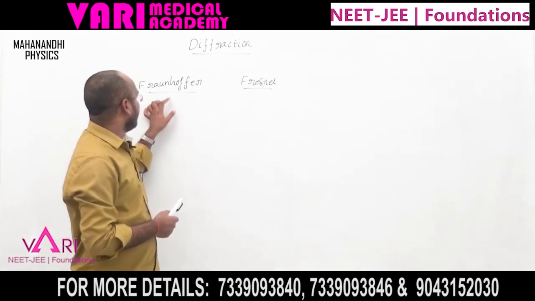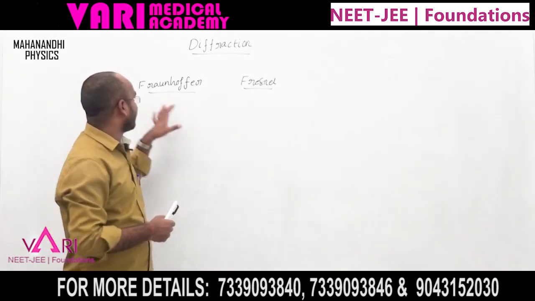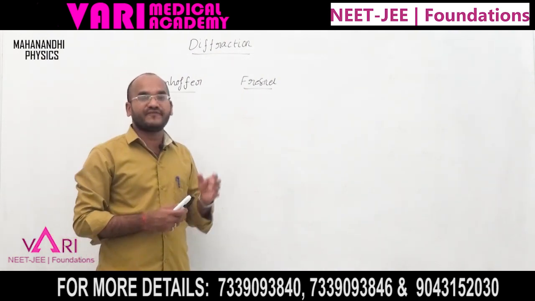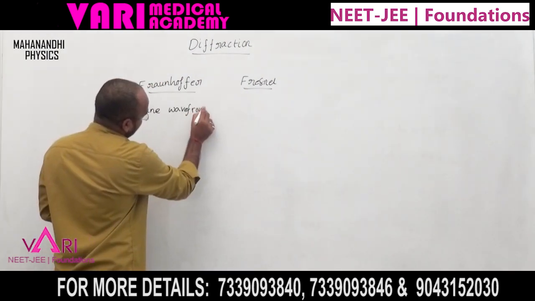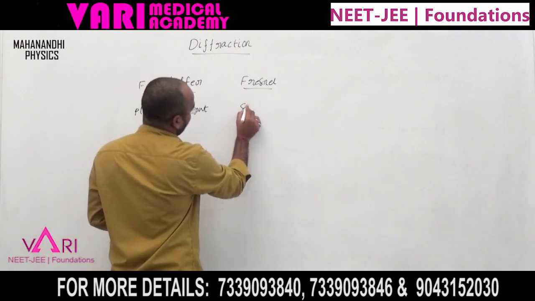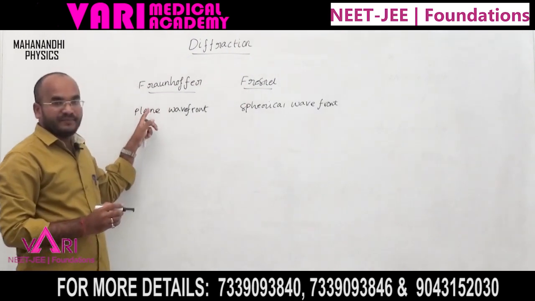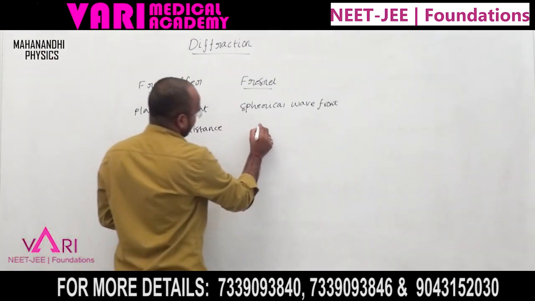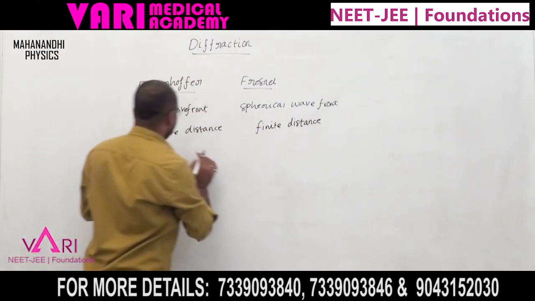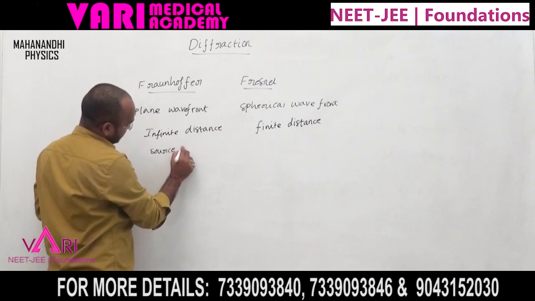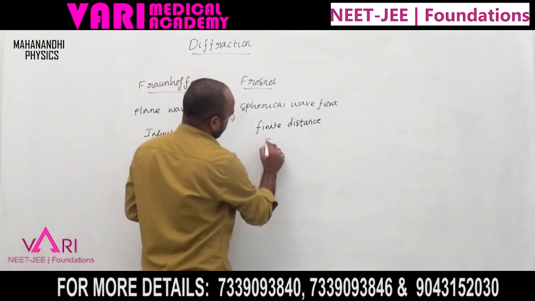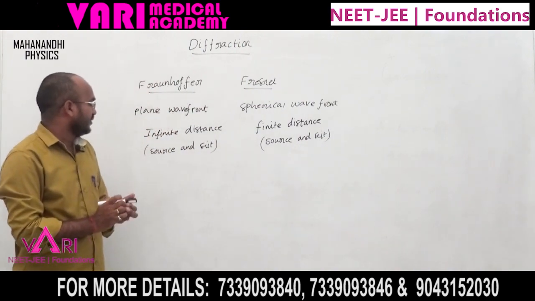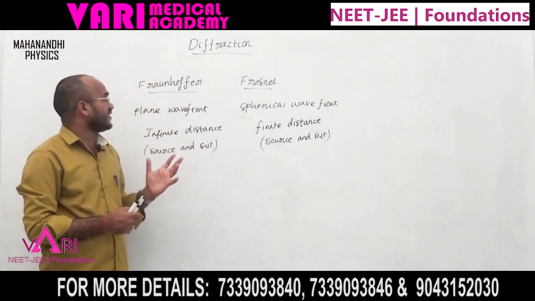In Fraunhofer diffraction a plane wavefront is formed, whereas in Fresnel diffraction a spherical wavefront is formed. In Fraunhofer the source and slit are at infinite distance, but in Fresnel the distance is finite.